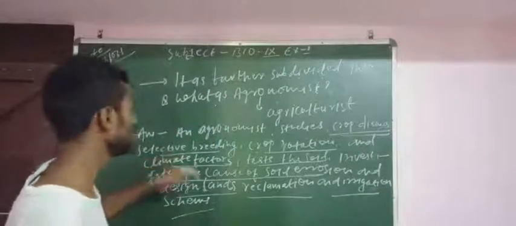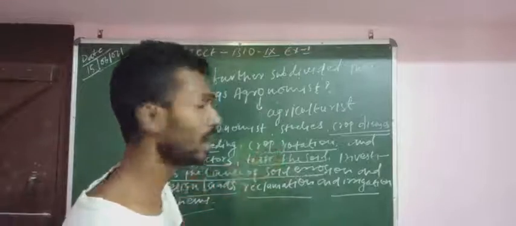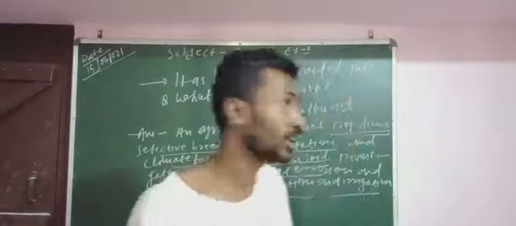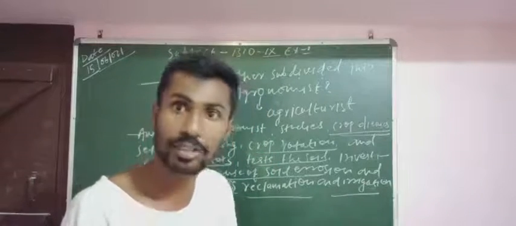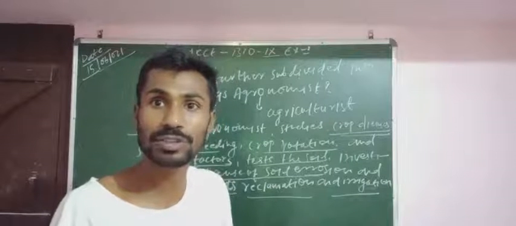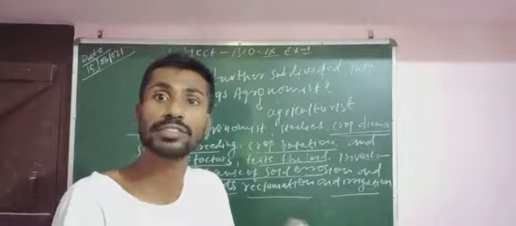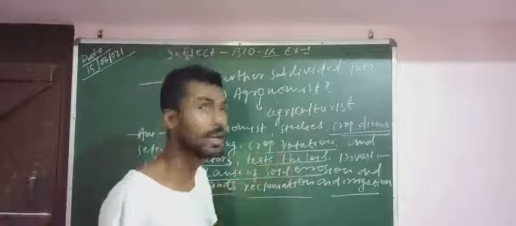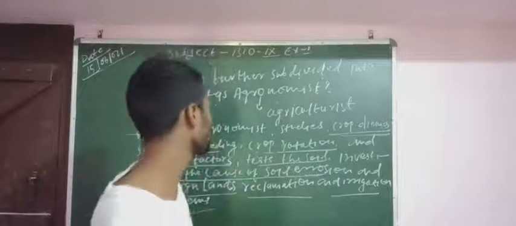And selective breeding, that means crop rotation. As we know, crop rotation is an important part of agriculture. Crop rotation tries to put the percent of nitrogen. Crop rotation is the process in which we produce different kinds of crops in the same field. That is important for maintaining the fertility of the soil. That is, crop rotation is important.